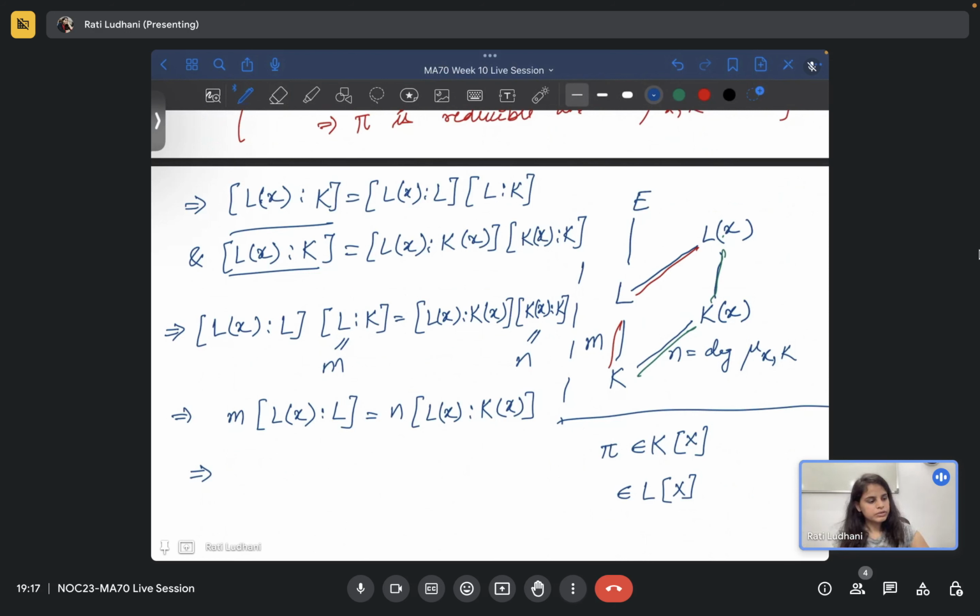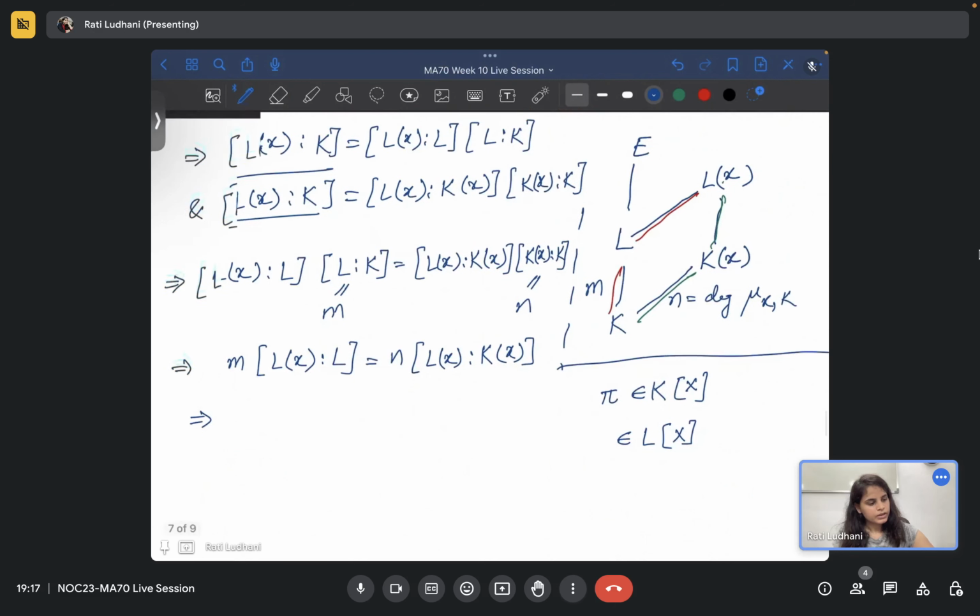But whatever happens, you take the minimal polynomial of x over L, mu x L. x is still a root of pi. So mu x L will divide pi in Lx.